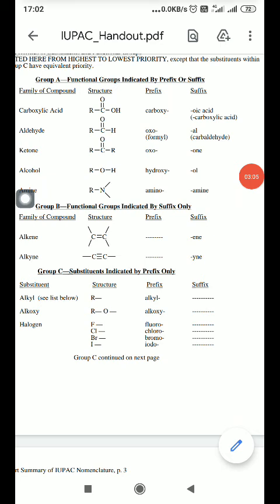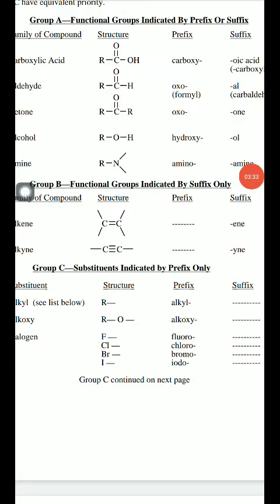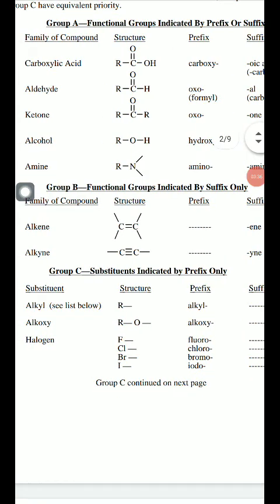Now the next functional group is the amine group. Whenever the amine is taken as a secondary suffix, we add the word "amine". On the other hand, whenever the amine is taken as a prefix, we add the word "amino" in the naming of the organic compound. So this is the first category of naming that you have to remember whenever an organic compound name is given. Now the second category of naming we are taking here,